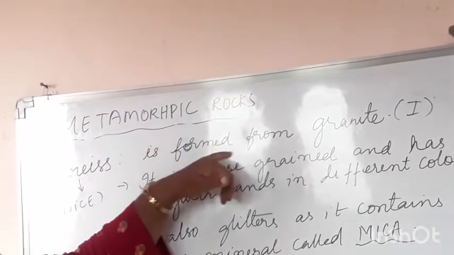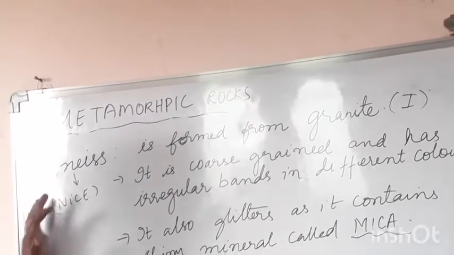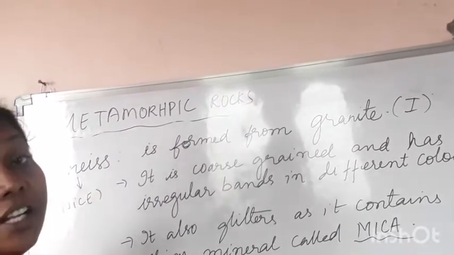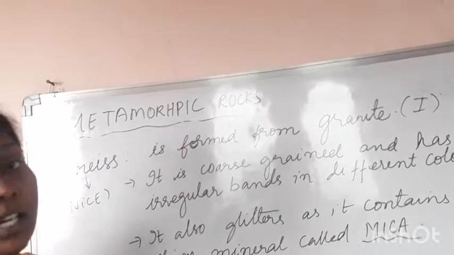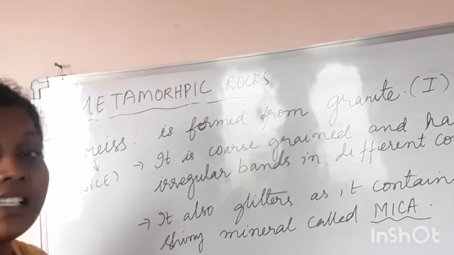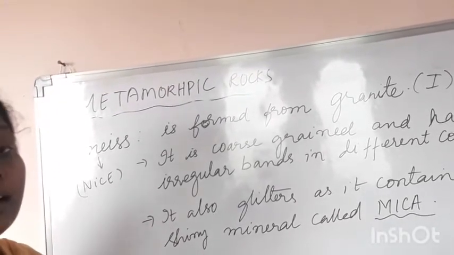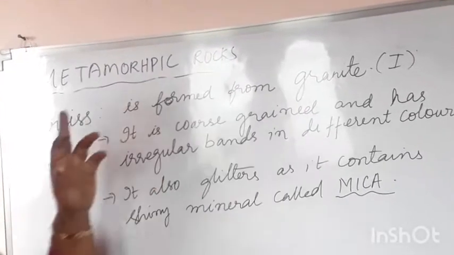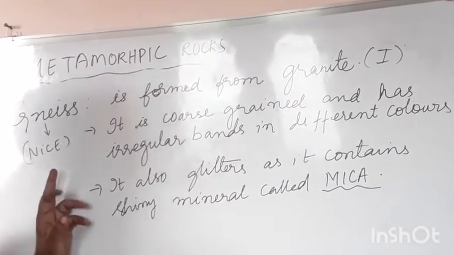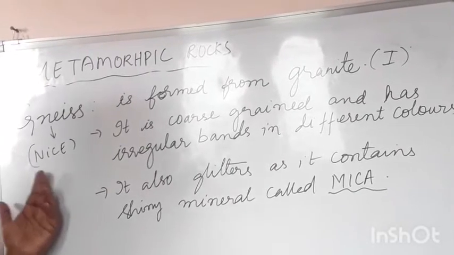It is formed from the granite. So this gneiss is a derivative or a rock which is formed from the granite. What is granite? Granite is an igneous rock. From this igneous rock, this metamorphic rock called as gneiss is been formed.